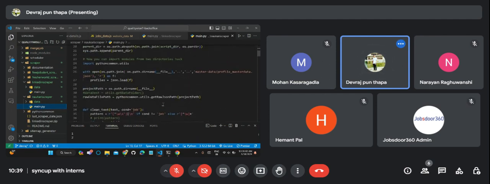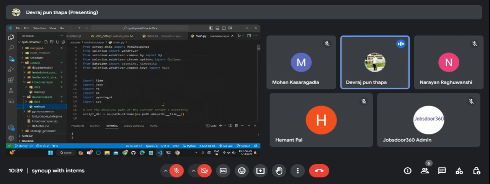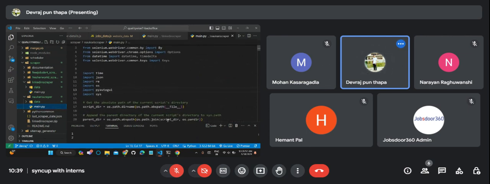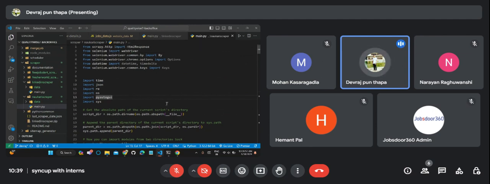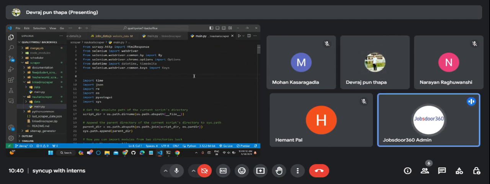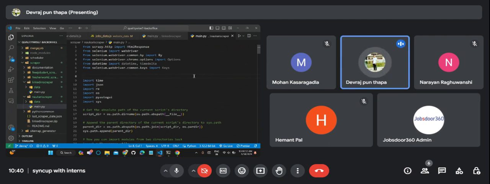We are using WebDriver for what? To invoke the browser, right? Yes, sir, to invoke.